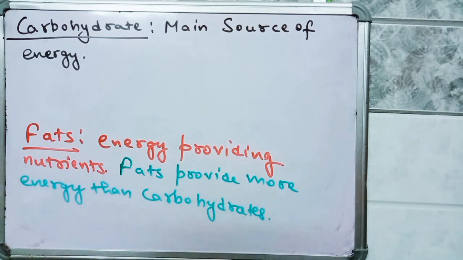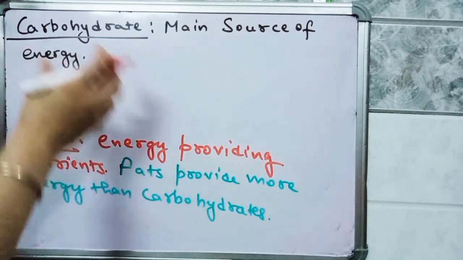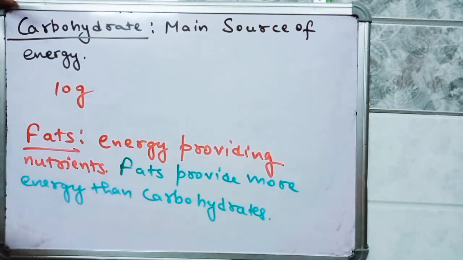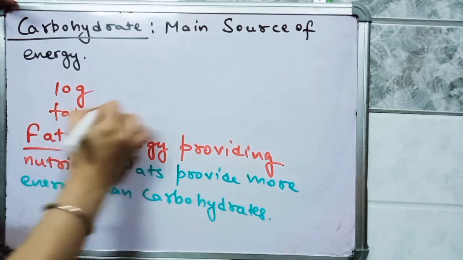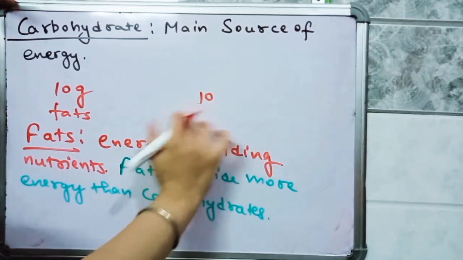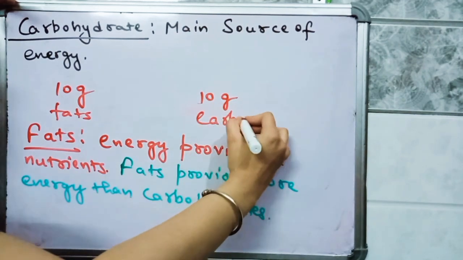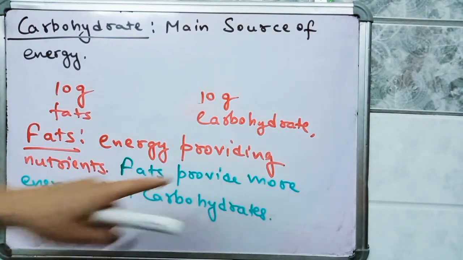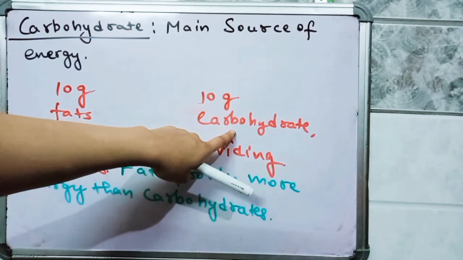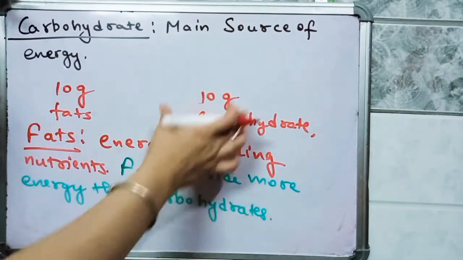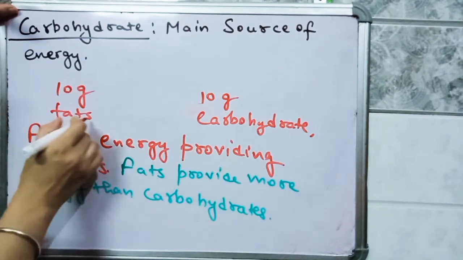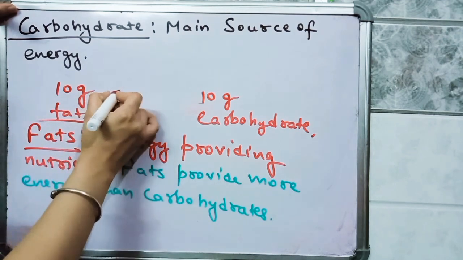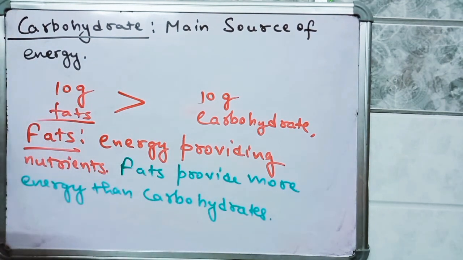suppose carbohydrate is present and fat is present in equal amounts. For example, you have taken 10 grams of fat and 10 grams of carbohydrate. For example, ghee, and carbohydrate is present in your chapati. So you have taken 10 grams of chapati and 10 grams of fats. Out of these two, which will provide more energy? More energy is provided by fats.